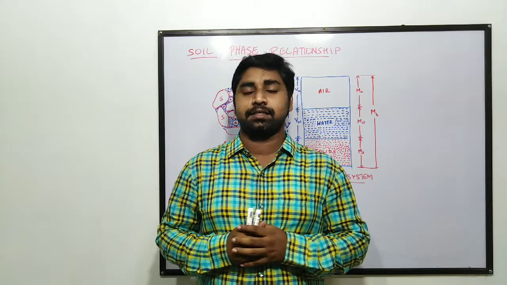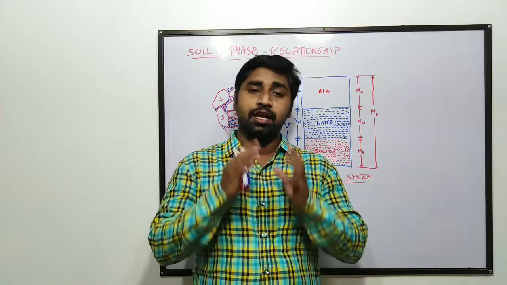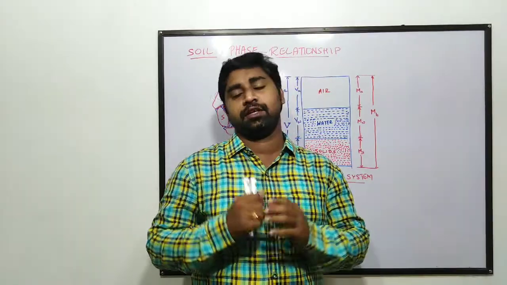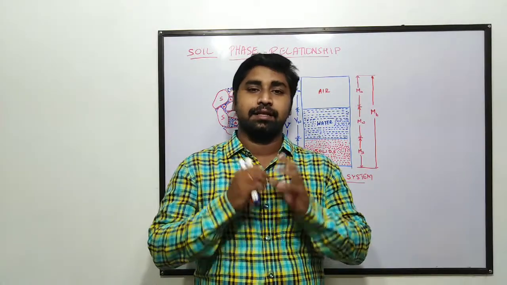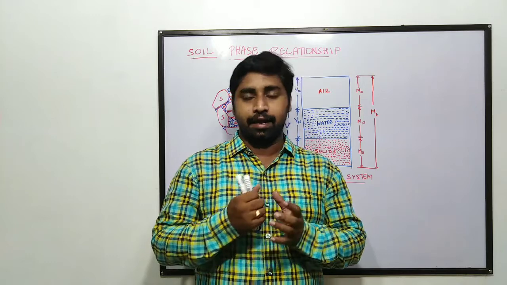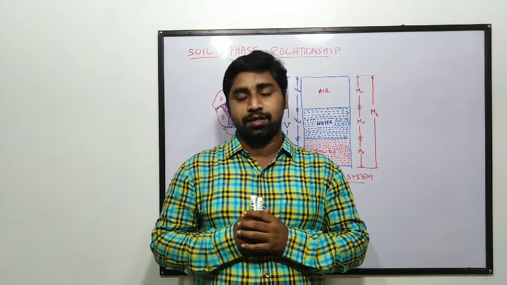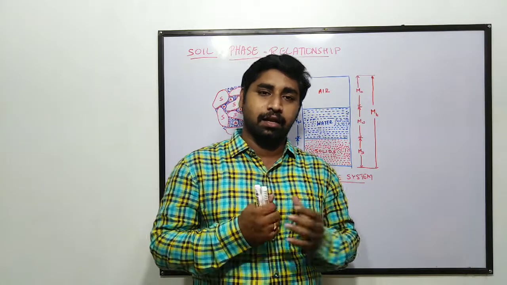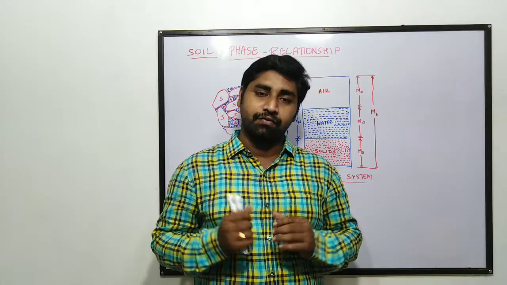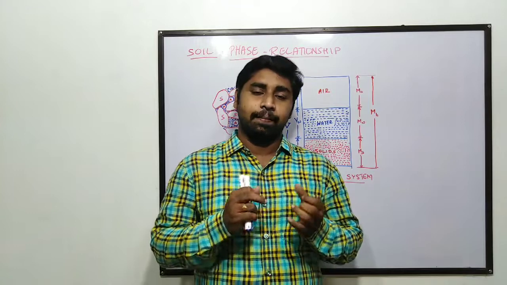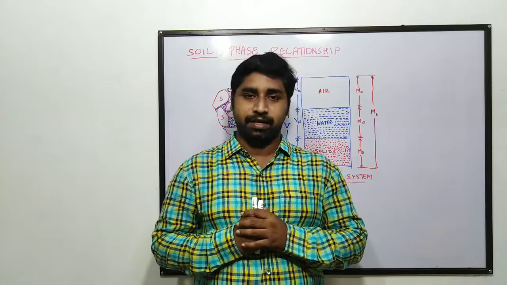In this video we are going to discuss phase relationships in soils. Generally, if we see a soil, it is a three-phase material. It consists of solid particles, liquid, as well as gaseous material like air. Air is also present in soil. Similarly, liquids like water are present in soil, and clay particles or sand particles will be present in the soil. So it consists of three phases of material: solids, liquid and gas. That is why soil is a three-phase material.